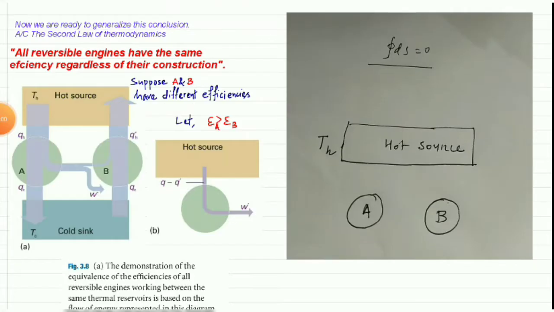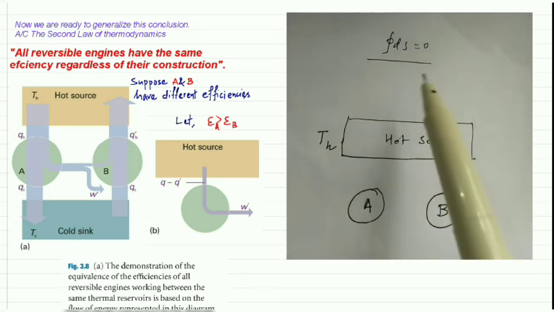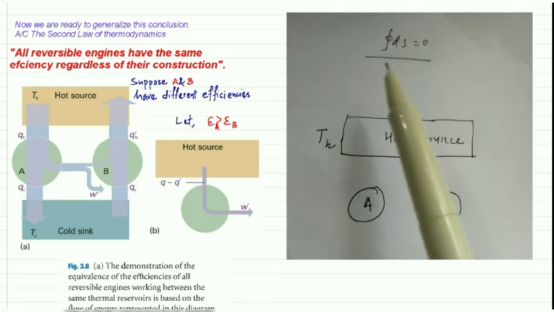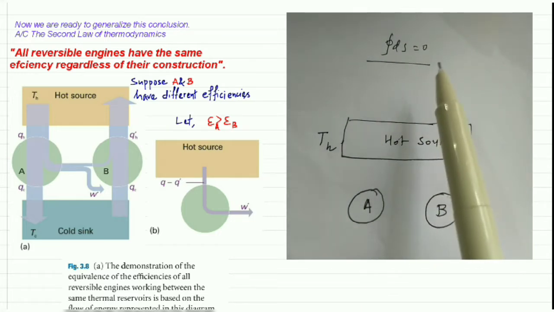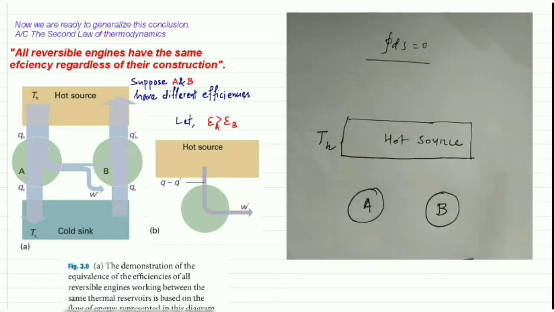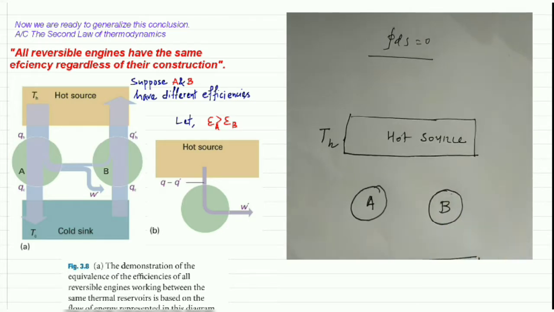Okay, now we are going to prove the second point, that is, entropy is a state function for any substance, by using the concept of efficiency.